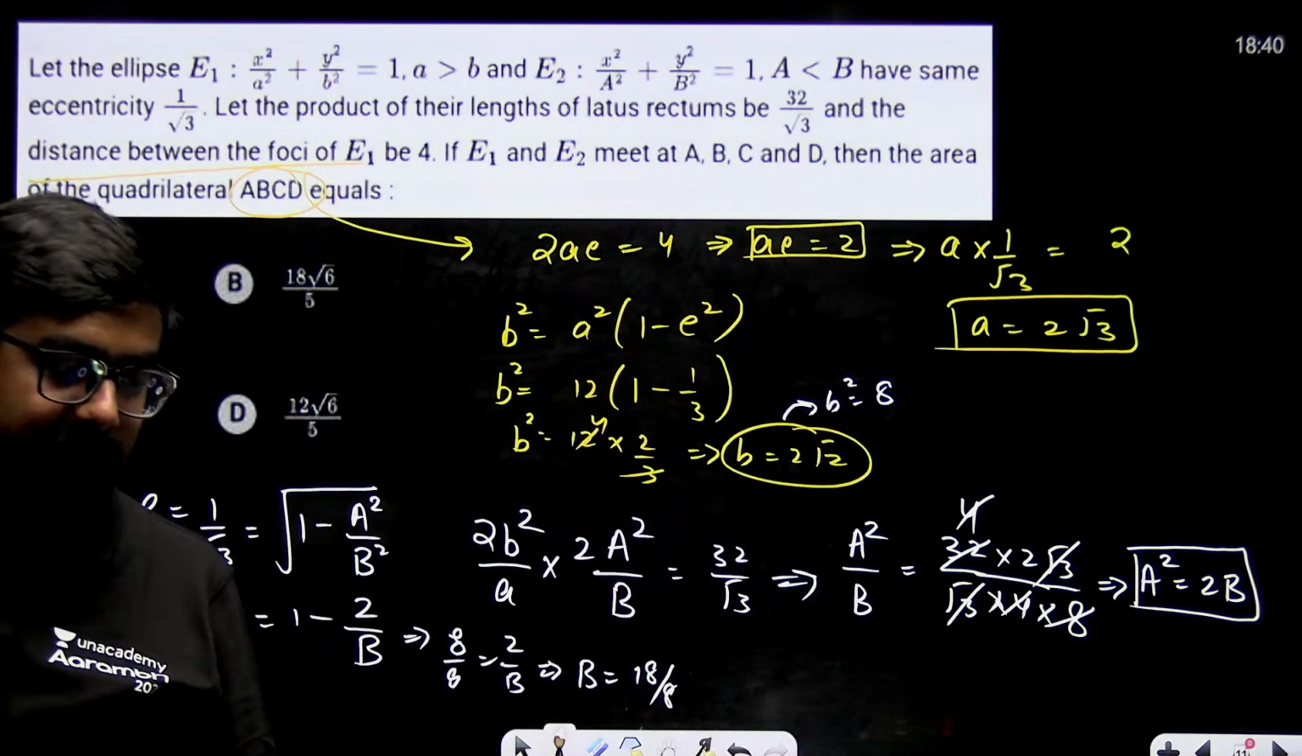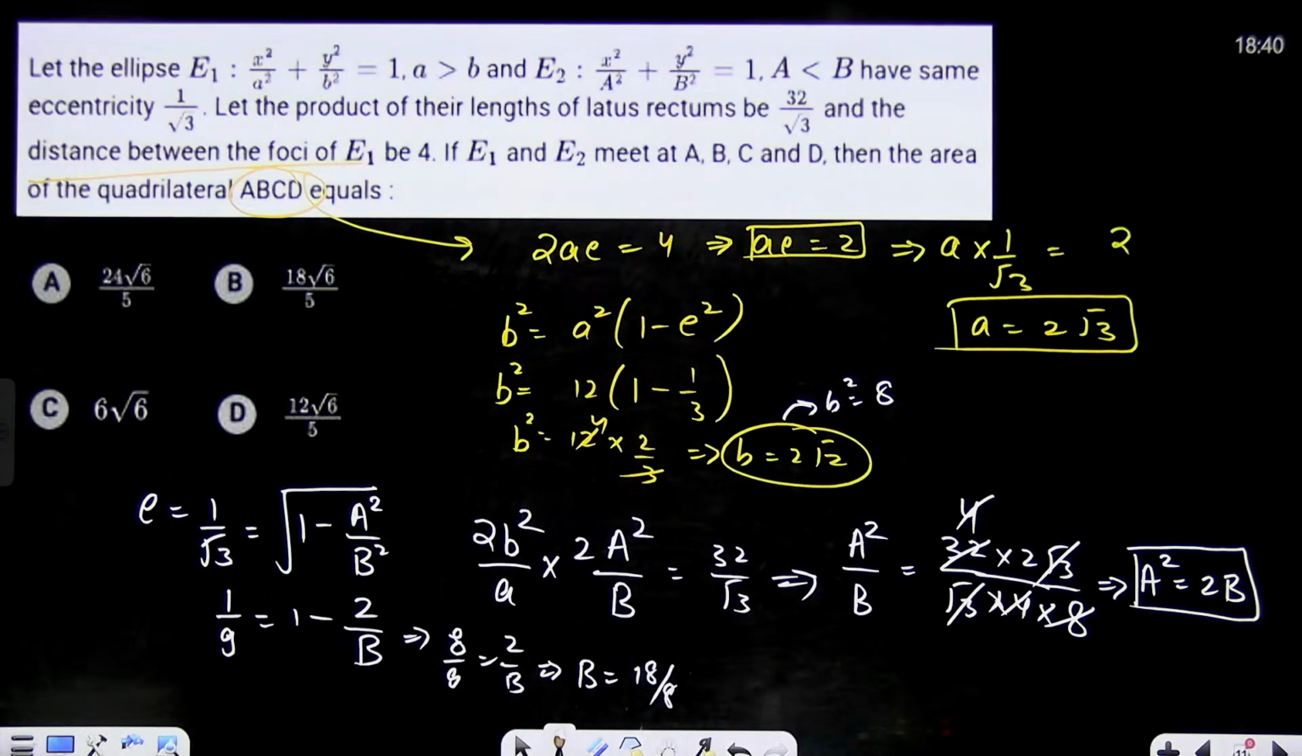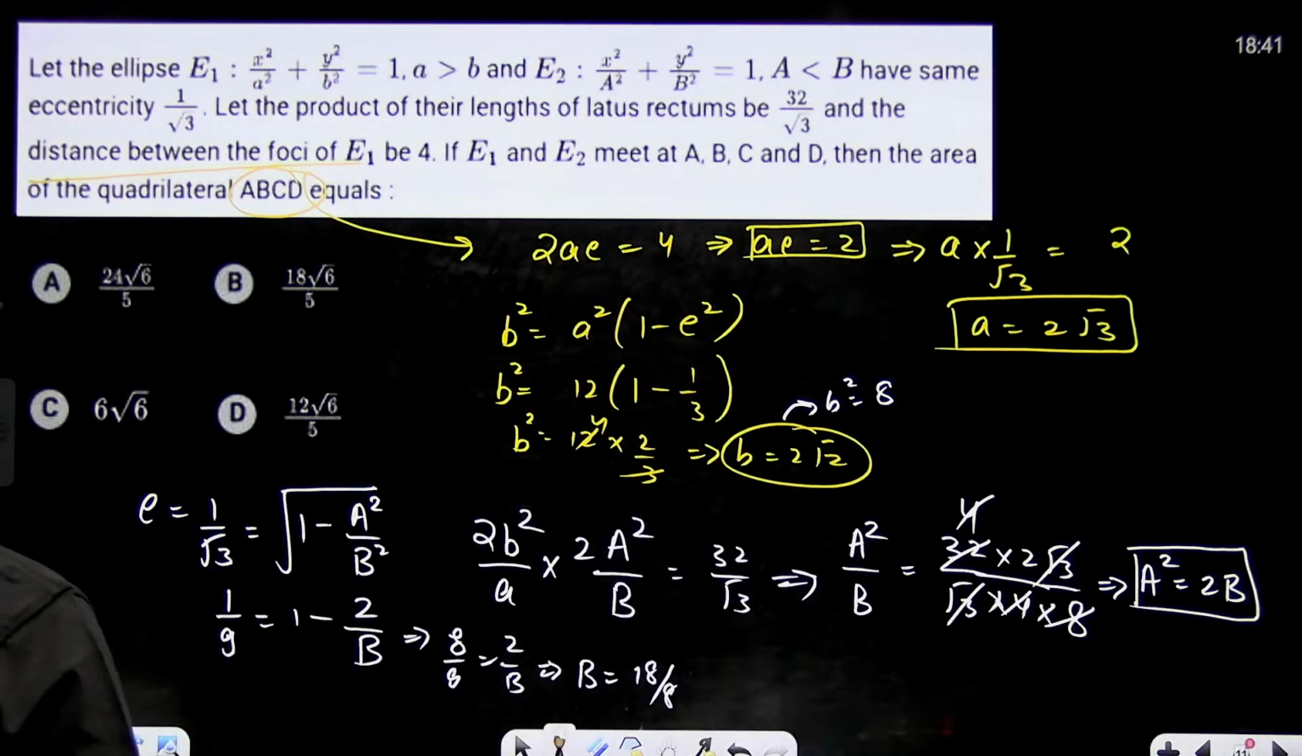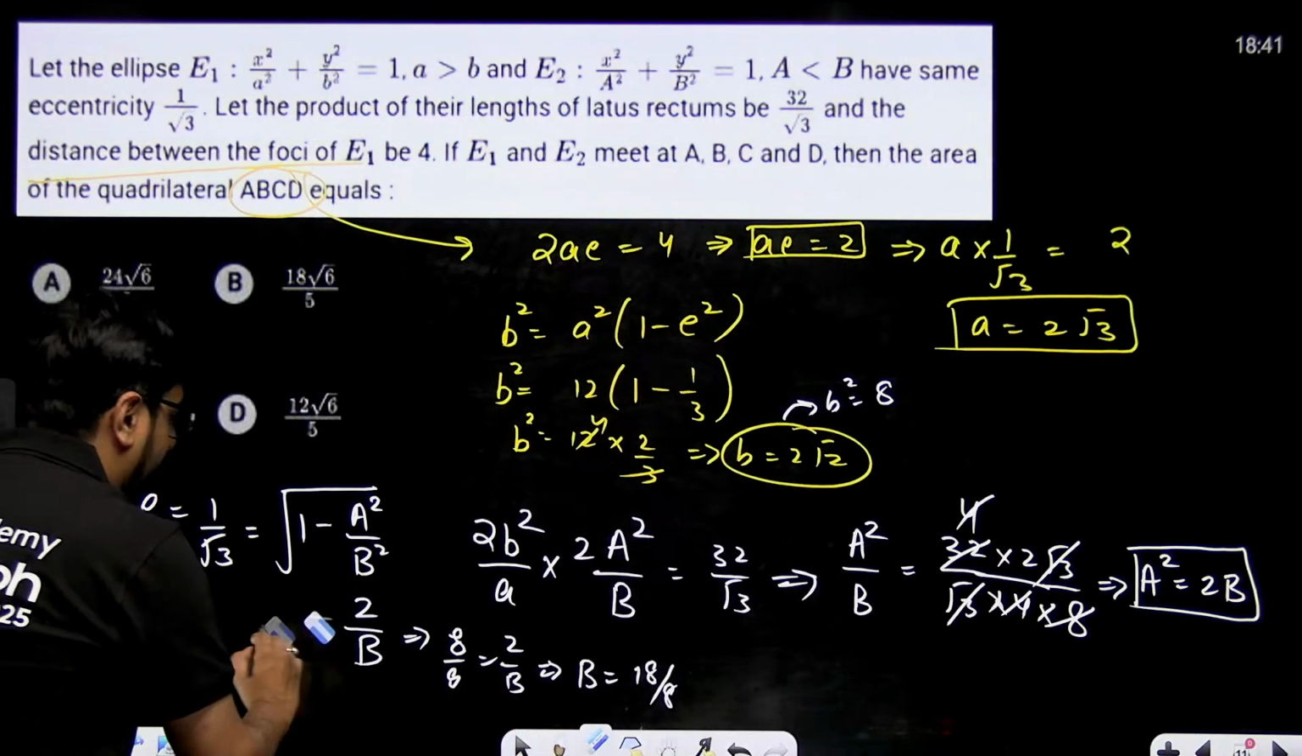Just let me check the calculation once again. No, wait. 8 by 9, correct. 8 by 9, 9 2s are 18. 18 by 8 only here we are getting. Hey, 1 by 3, sorry. This is wrong. Here we are doing something wrong.